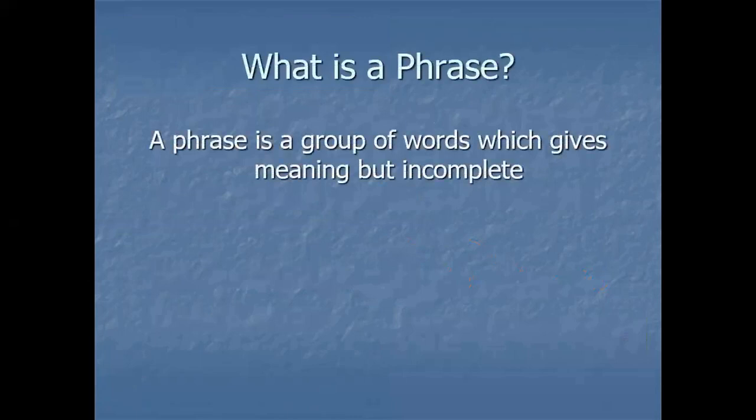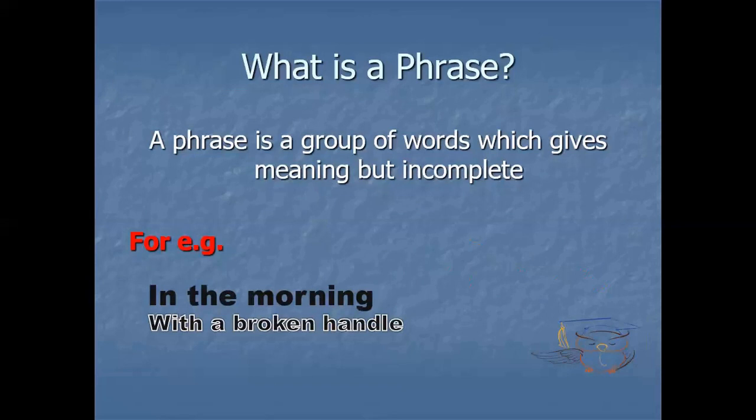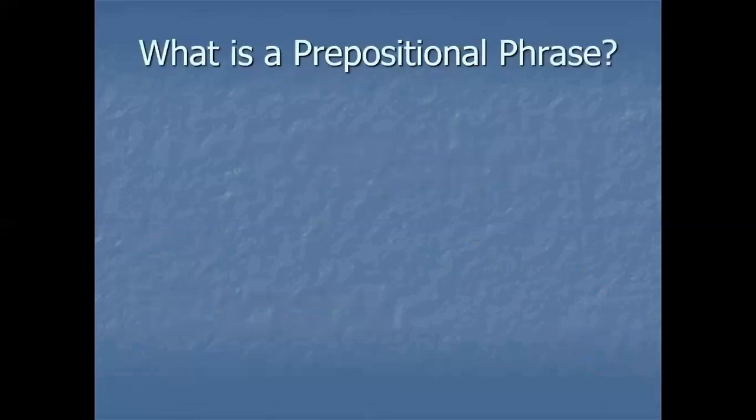What is a phrase? This is another question. A phrase is a group of words which gives meaning but incomplete. For instance, in the morning. In the morning is giving meaning, but its meaning is incomplete until it becomes part of a sentence. With a broken handle: again it gives meaning but incomplete, ambiguity is there. So what is it? It's a group of words which gives meaning but incomplete.